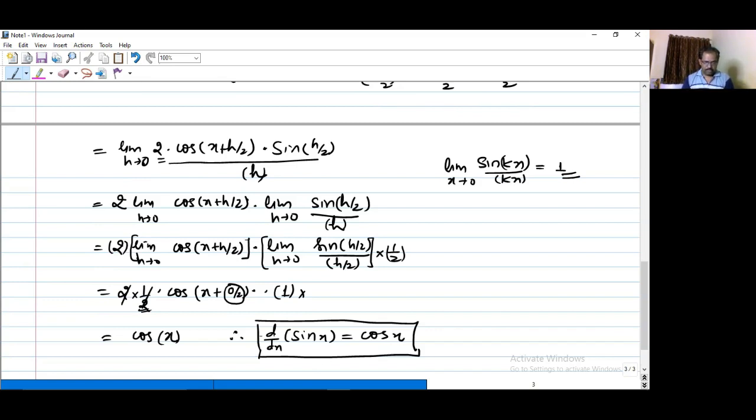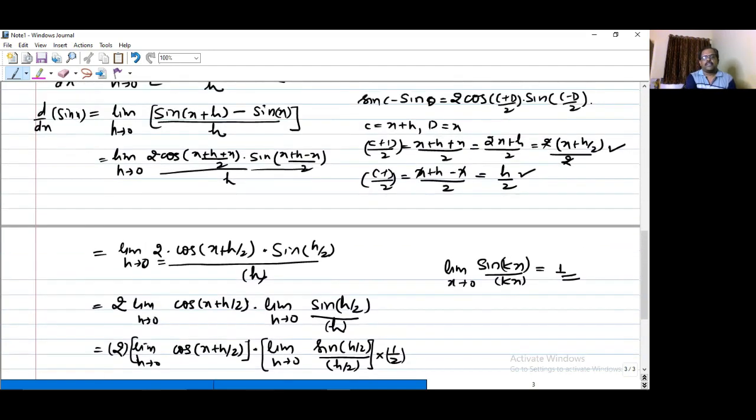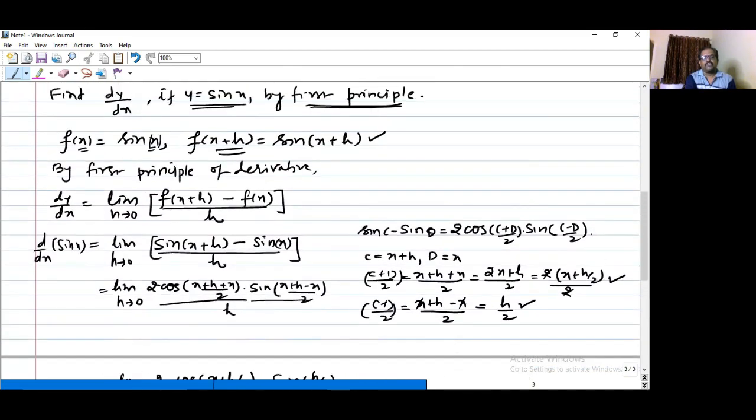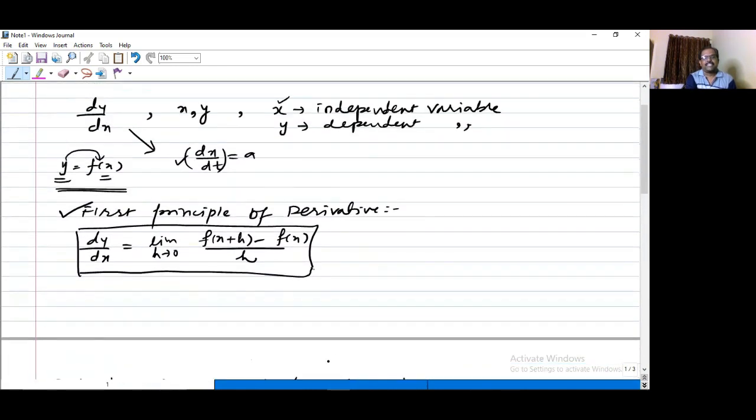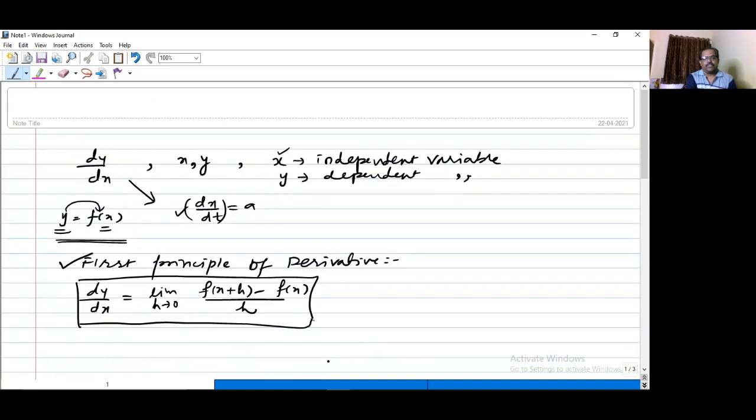I hope everyone understood this derivative of any function by using first principle of derivative. So this is a very important concept, students, from the derivatives. It is the very basic concept of derivatives, right? So here today we have seen the introductory part of derivative, which is very important for the higher secondary students, that is for 11, 12, as well as the diploma engineering as well as degree engineering students, right? So this is the very basic concept.